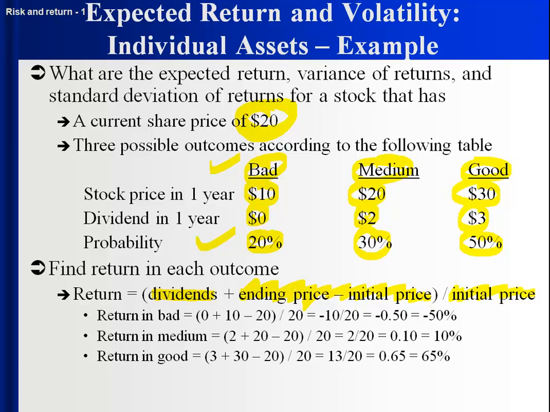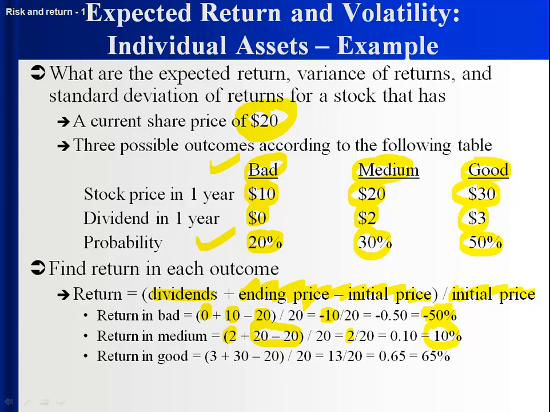If things turn out bad, we get no dividend. Our stock price would be valued at 10, and today it's at 20, so that's a $10 loss. So what would our return be if things turn out bad? Negative 50%. If things turn out medium, we get a $2 dividend. Stock price doesn't change, so our total dollar return would be $2, so it's a 10% return, 2 over $20 if things turn out medium.